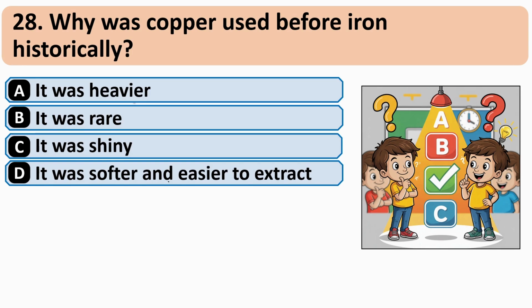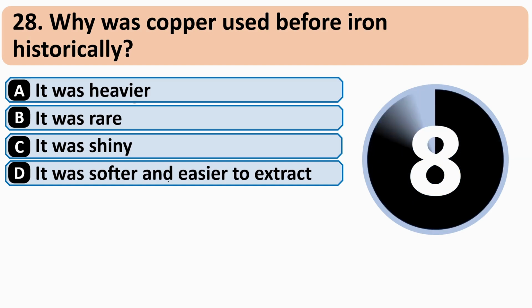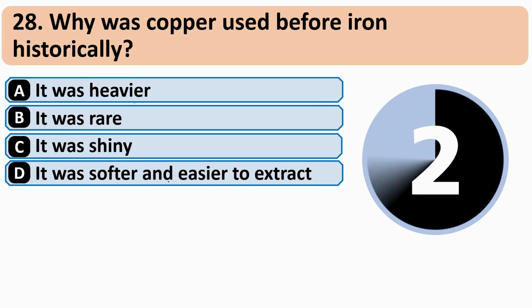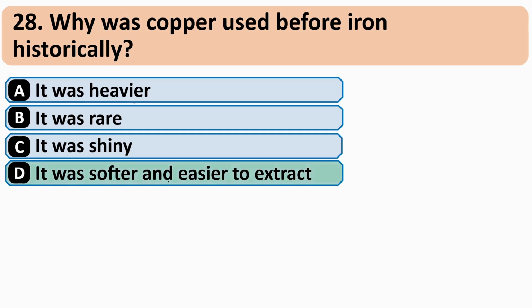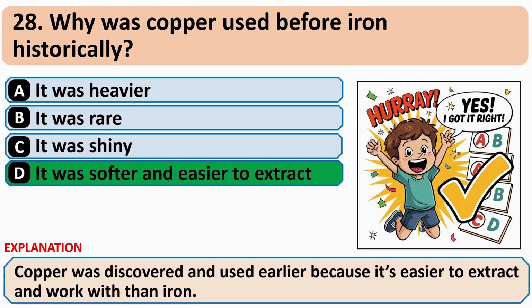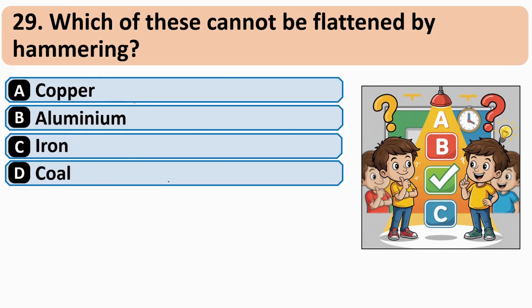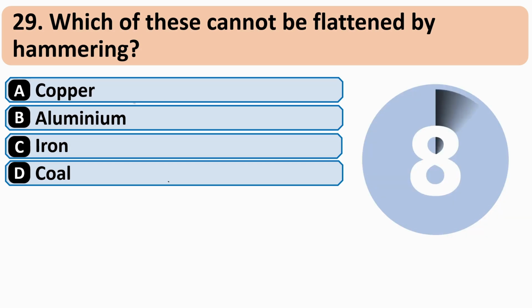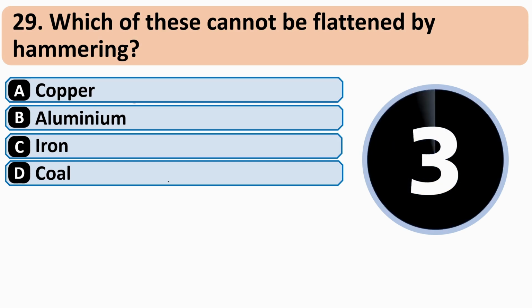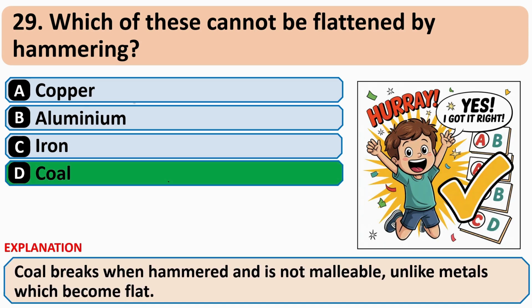Why was copper used before iron historically? And correct answer was D, it was softer and easier to extract. Which of these cannot be flattened by hammering? And correct answer is D, coal,